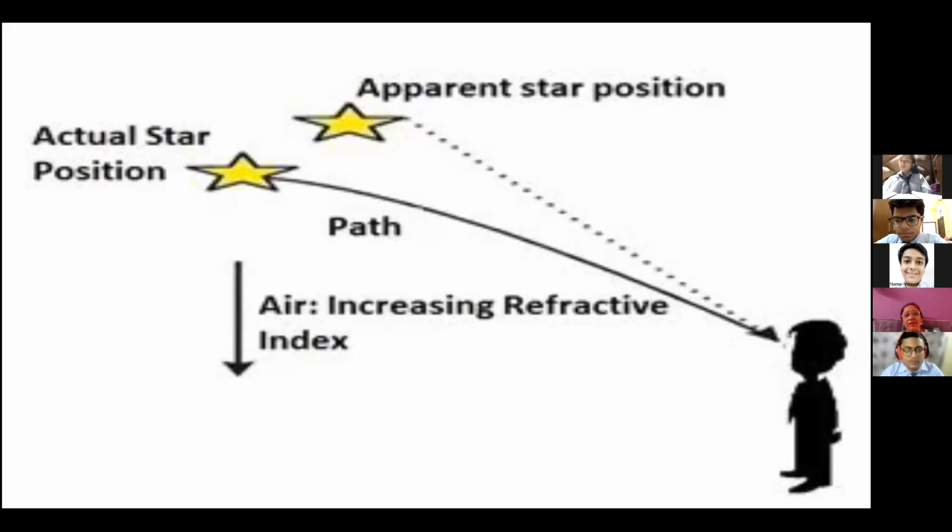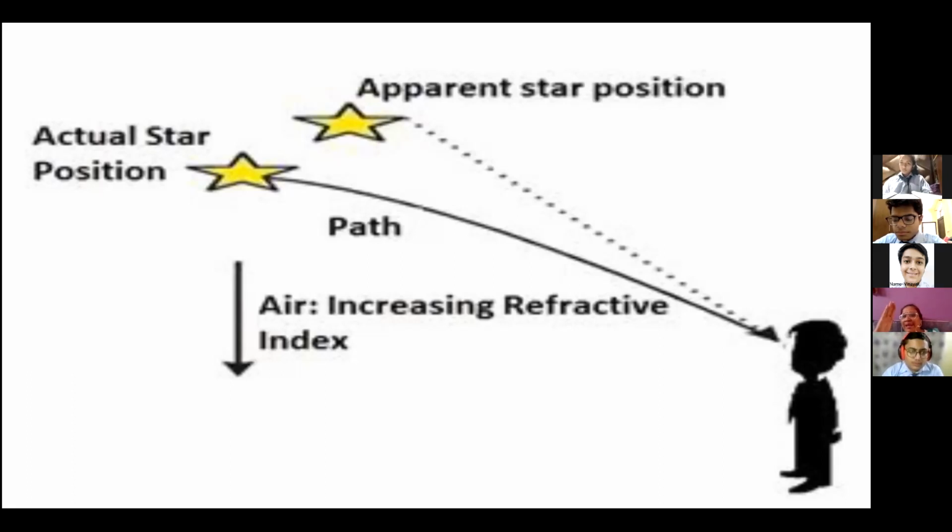The second reason is why stars appear to twinkle. This is also related to this phenomenon only. Sometimes, if the sky is very clear, then they appear to be at their actual position. But if there is some density of particles and our eyes are also flickering, then due to atmospheric refraction, they appear to be at first position, second position. So the light every time suffers refraction, it bends towards the normal.